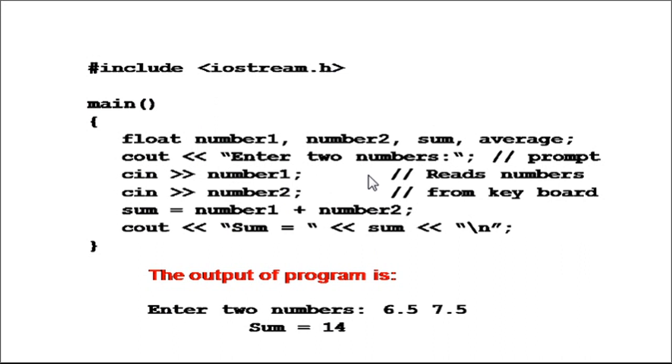Once we have taken two values from the user and stored them into number1 and number2, we add the two numbers. Simply, we have written the formula sum equal to number1 plus number2. Assume that the value of number1 is 6.5 and the value of number2 is 7.5. The addition of 6.5 and 7.5 comes out to be 14. This value will be stored into sum, and at the last we display sum: the value of sum is 14. So if we enter the input as 6.5 and 7.5, the output is 14.